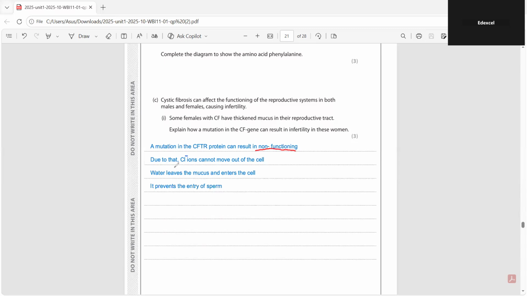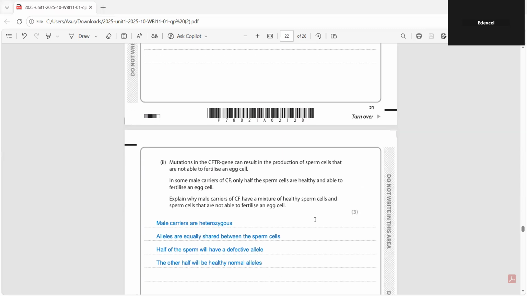Due to that, Cl minus ions cannot move out of the cell. So water leaves the mucus and enters the cell, and it prevents the entry of sperms. That's why it causes the infertility. So these are the points that you have to write. Let's move on to the next part of the question.